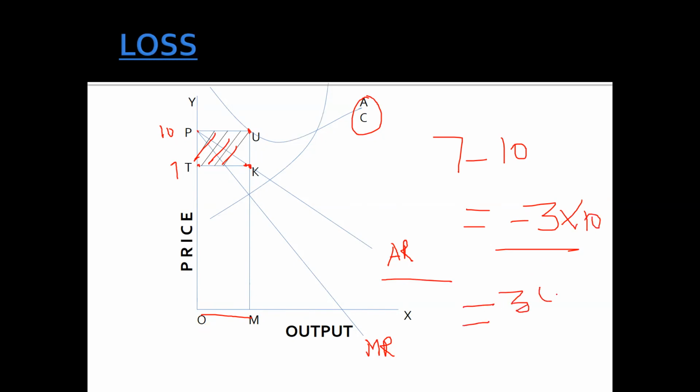loss is reflected. Let's say, how many units have they sold? 10. So the cost is 10, because of the AC curve, and here is revenue, they are earning 7. So 7, total 10 units they have sold, right? So 10 minus 7 means 3 rupees loss, and multiplied by 10, that means 30 rupees loss. So this is the loss curve.